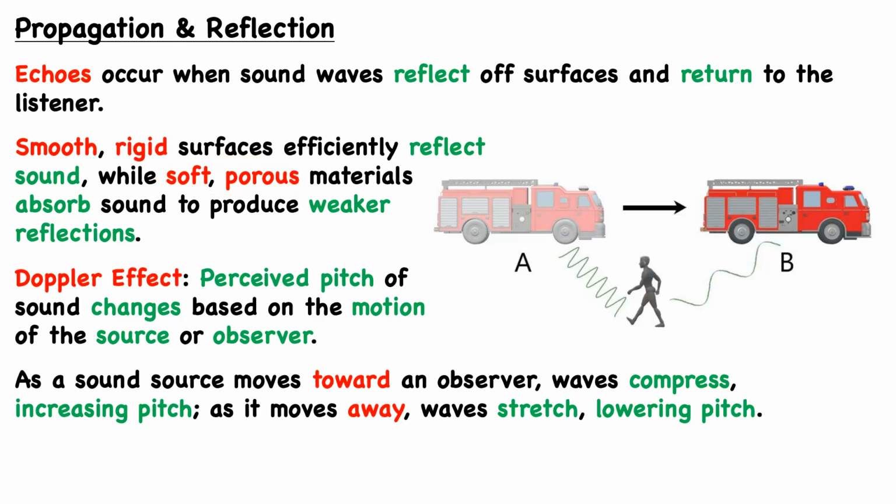So we can compare, for example, something like polished concrete to a polyurethane foam. The polished concrete is, of course, smooth and rigid, and therefore will reflect most of that sound, whereas the foam, being again soft and porous with a lot of air inside, this will absorb most of that sound.